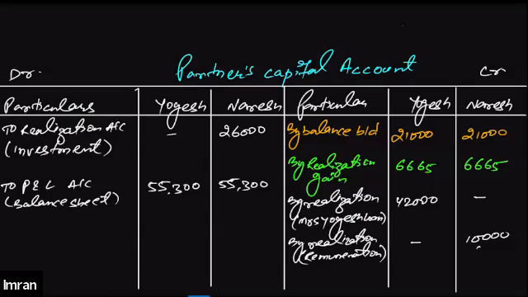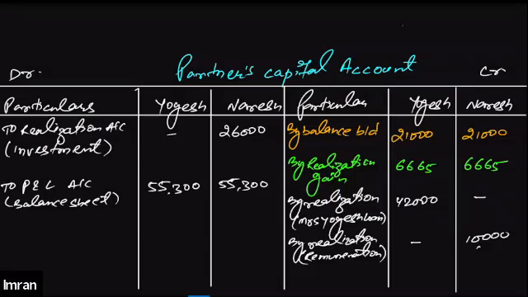Generally, while preparing the partners' capital account, the balancing figure is the balance carried down. But since we are dissolving the firm, we won't be finding the closing balance. Instead, whatever the balancing figures are, we need to pay that much to the partners, through cash.